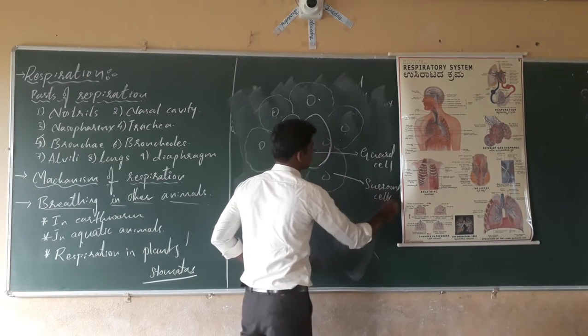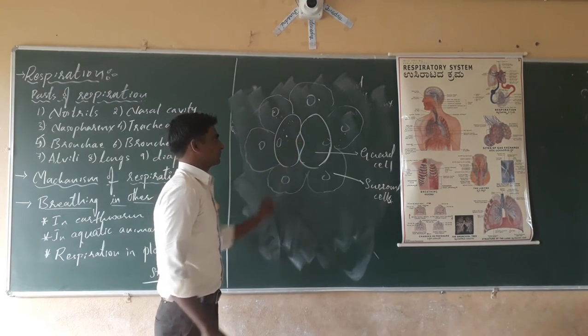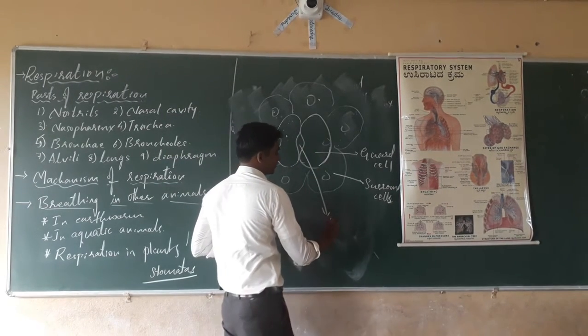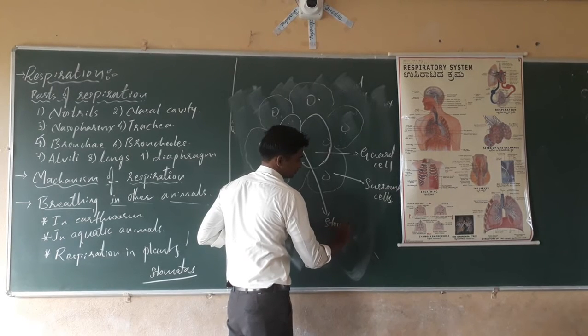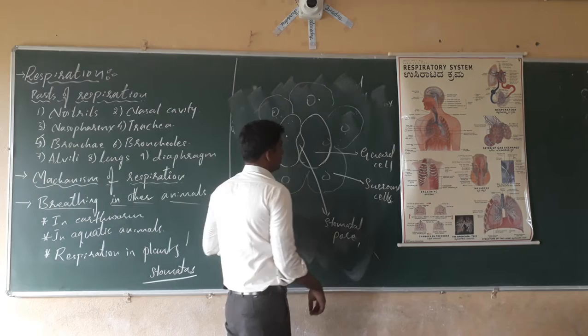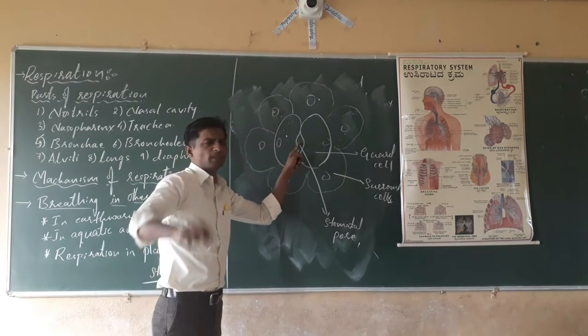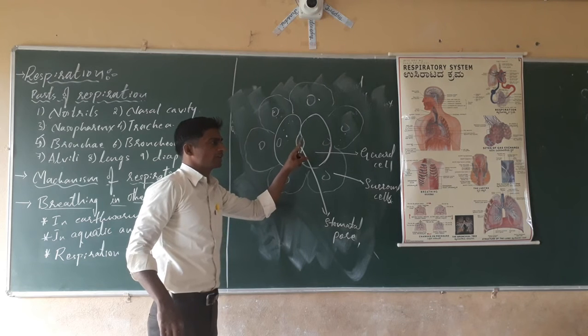See what happens, dear students. Whatever pore is present, that is called the stomatal pore. Through this stomatal pore, exchange of gases takes place. These are very minute and microscopic.